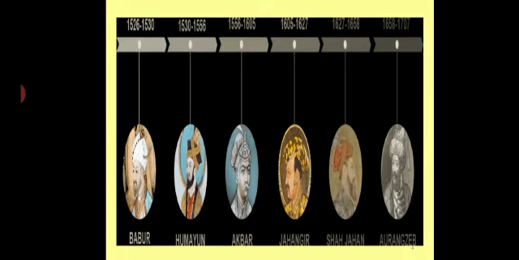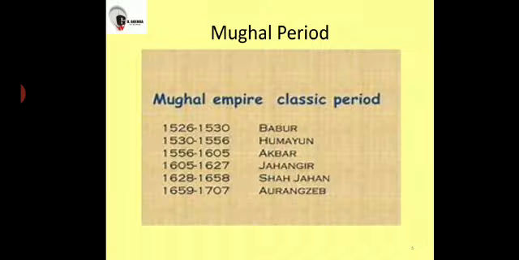Next, you can see the whole hierarchy of the Mughals here. The founder of the Mughal Empire was Babur, and Aurangzeb was the sixth Mughal emperor, with whom the Mughal Empire declined and finally ended. So first came Babur, then his son Humayun, after him Akbar, then Jahangir, then Shah Jahan, and finally Aurangzeb.